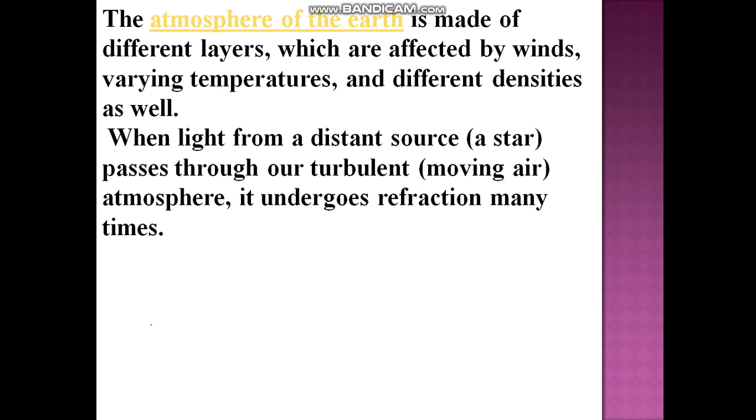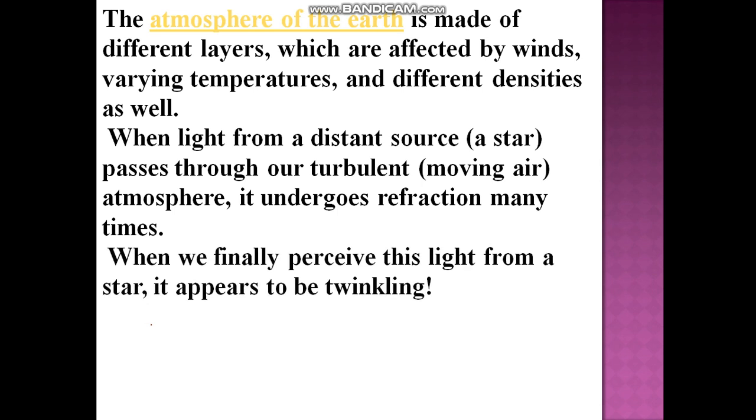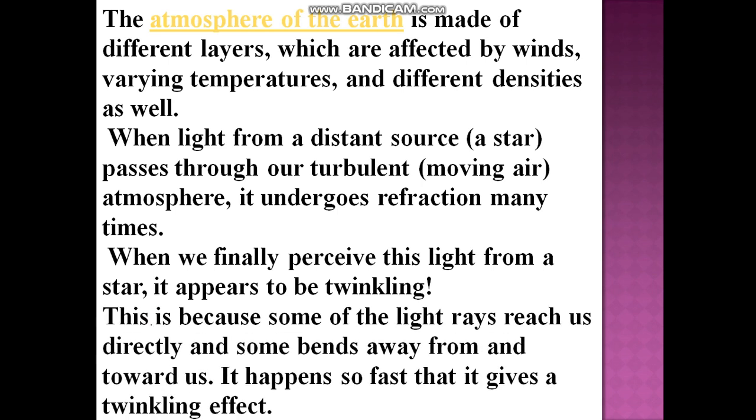The moving air in the atmosphere, it undergoes refraction many times because it is traveling from one layer to another, and at each layer, since it is of different optical density, it will suffer refraction. When we finally perceive this light from a star, it appears to be twinkling. This is because some of the light rays reach us directly and some bend away from and towards us. It happens so fast that it gives a twinkling effect.